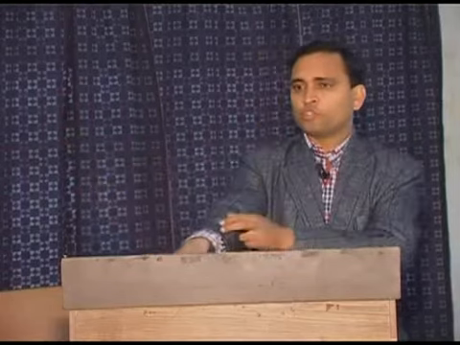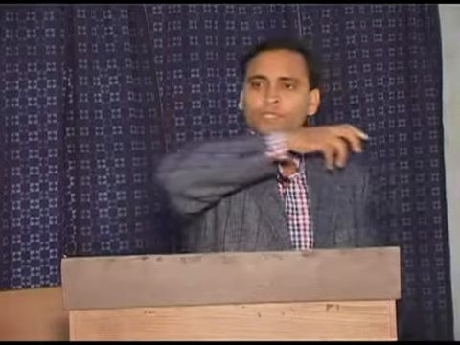The humerus is closer to the head in comparison to the radius. Same as the radius is superior to the phalanges. So the radius is superior to the phalanges, the humerus is superior to the radius, the shoulder joint is superior to the humerus, and the neck joint is superior to that. So we measure these things with reference to the head. Which is closer to the head will be superior, which is away from the head is inferior.